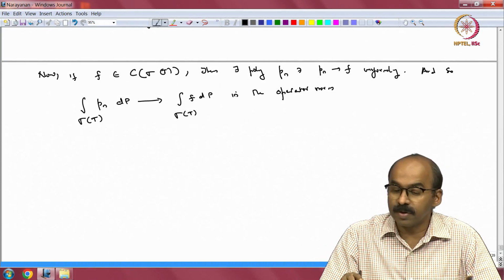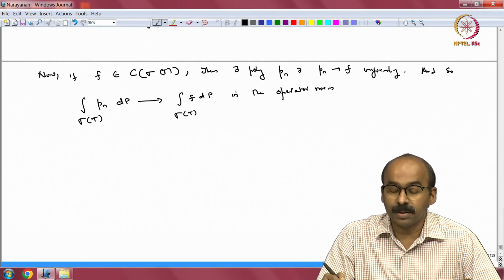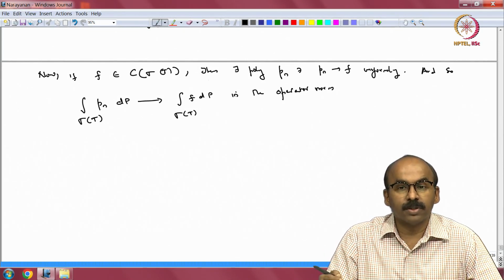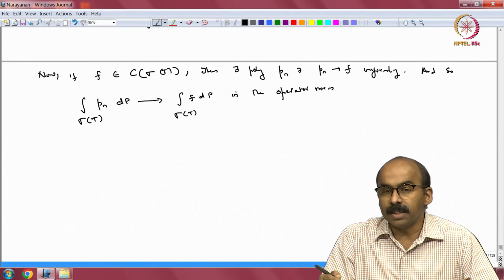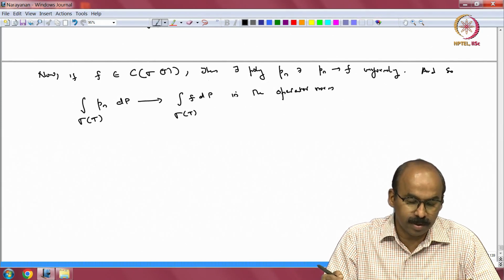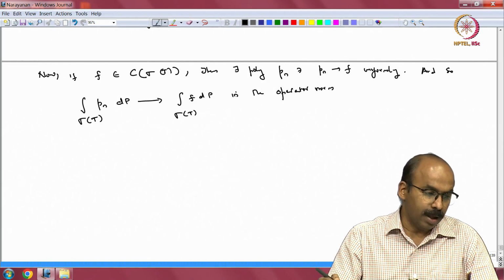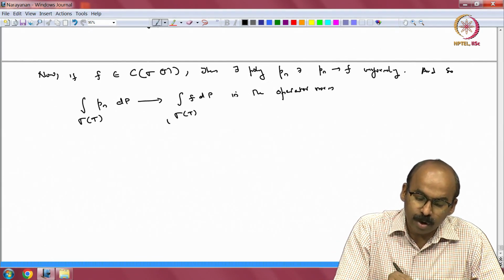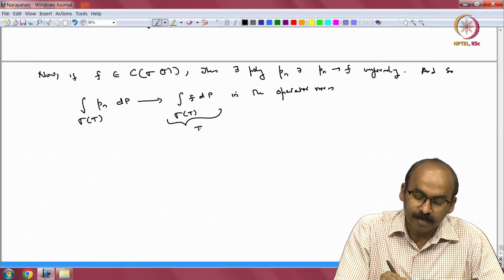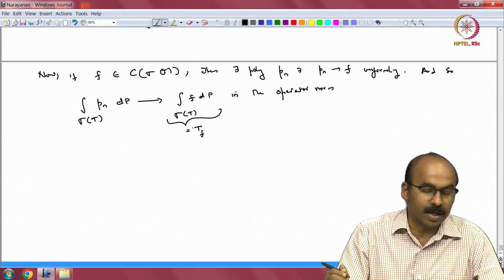So, if p_n converges to f uniformly, that is in the norm of continuous functions on sigma t, then the images, the Gelfand transform or its inverse images, will converge in the operator norm, okay. And this is what we denoted by t sub f, right, in our notation.